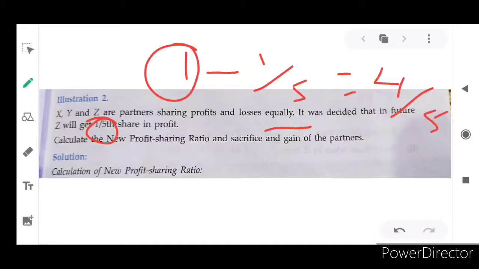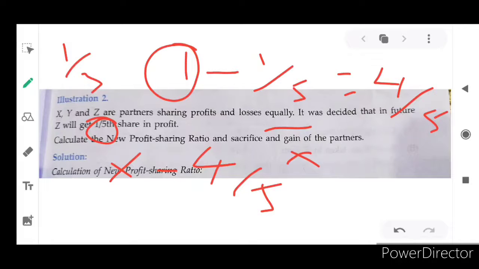So in this sense, let's discuss it. For X, how much will the profit sharing ratio give? The available amount is 4/5, and half of that goes to X and half to Y. If Z did not want 1/5, the profit would be split 1/3 each among 3 partners.